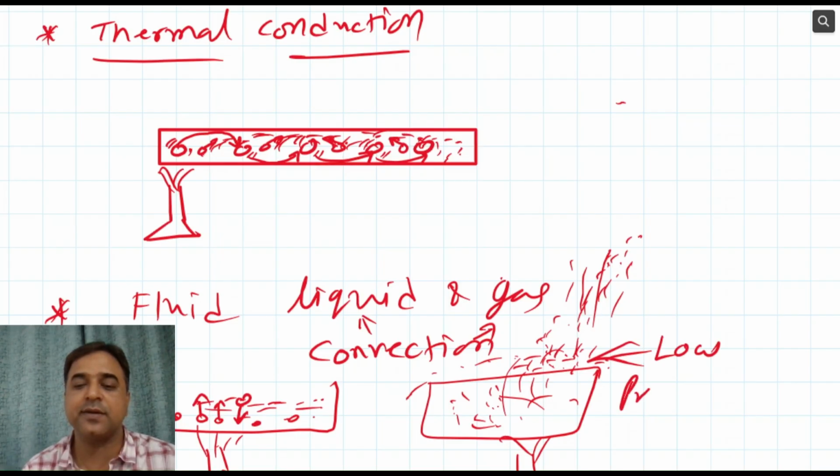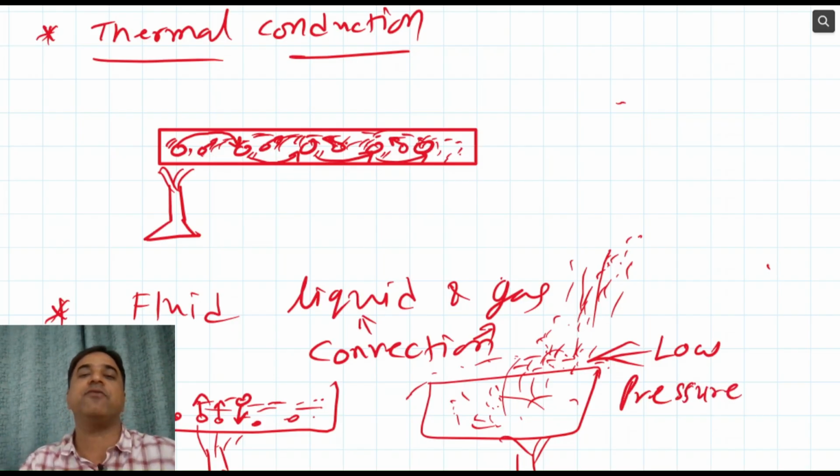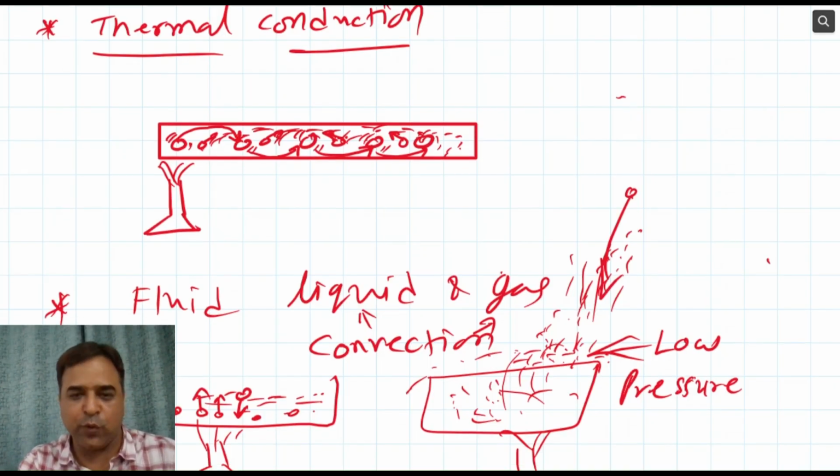Why? Because particles are quite away from each other, so density is less, and pressure will also be low in this case. Air particles in the colder region will start moving towards low pressure. This is how land breeze and sea breeze are created. So this is happening in fluids.